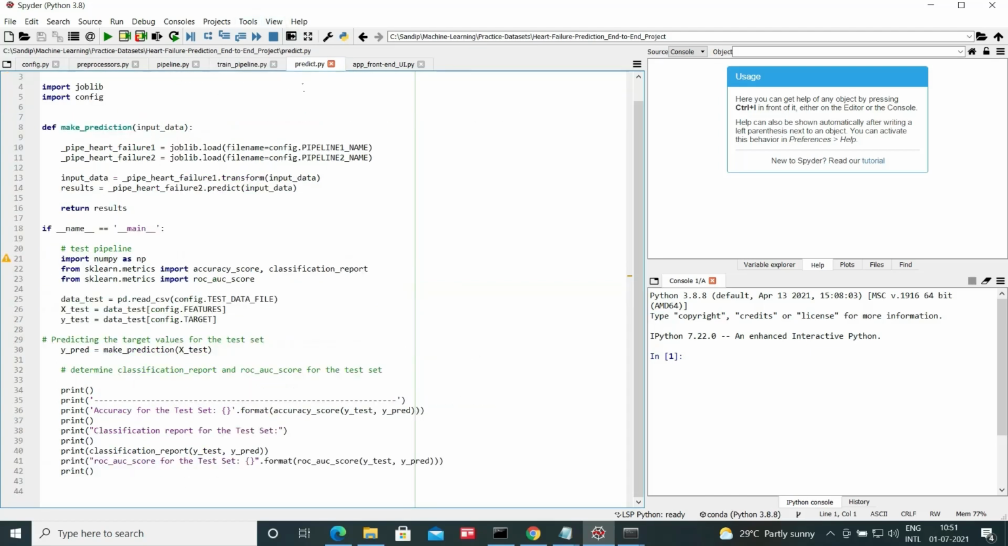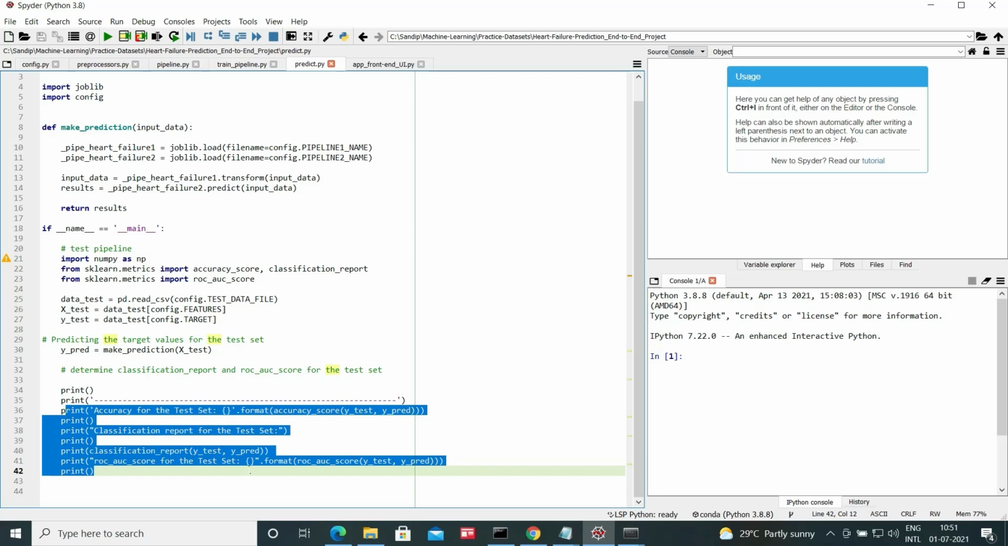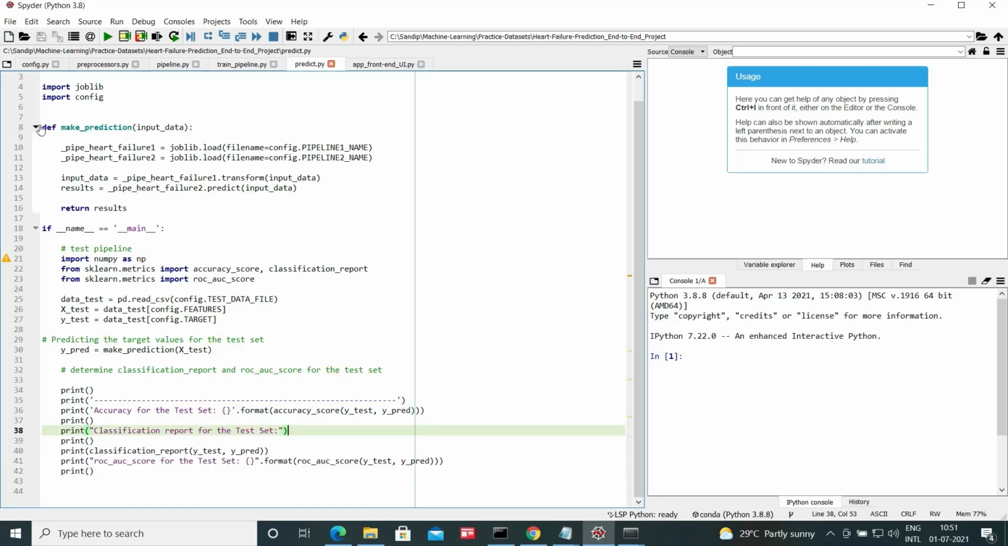In this file, predict.py, we are predicting the death event on some unknown dataset, like the test dataset or evaluation dataset. We print the same accuracy for the test dataset and other performance metrics. Here we also write one function for making predictions, and as you can see, we use the already saved pipelines, loading them using joblib, both for data preprocessing as well as the model.